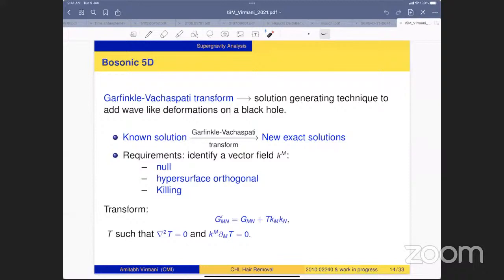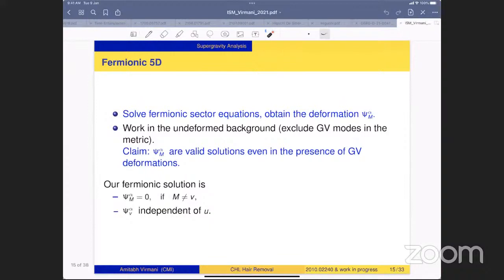Given that vector, the Garfinkel-Vachaspati transformation gives the new solution g' = g + T K_m K_n, where K^m is del by del U, and you just have to lower the indices. Here T is a scalar field which satisfies box T = 0 and is compatible with the Killing geometry. This was my one-slide summary of the bosonic 5D hair.